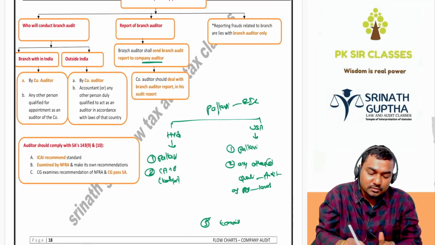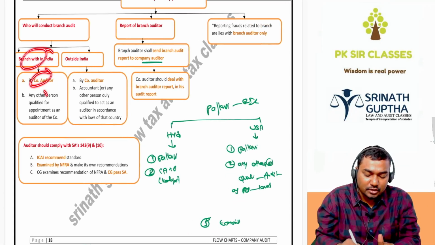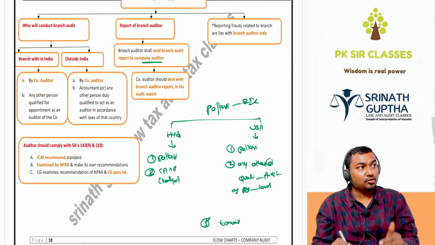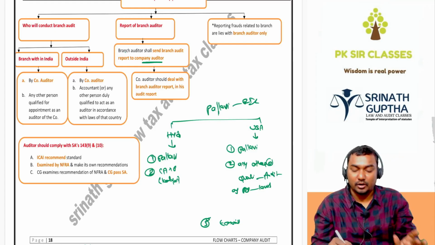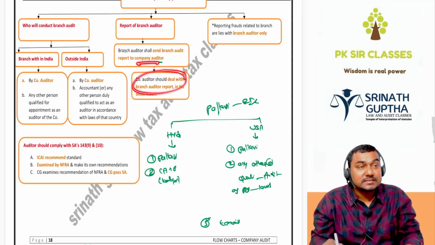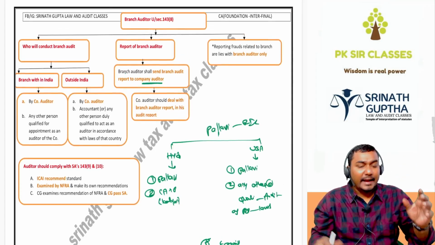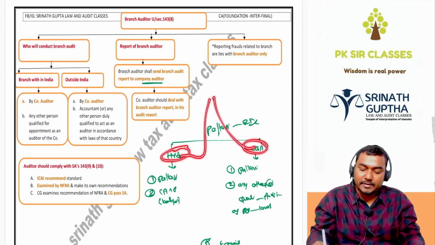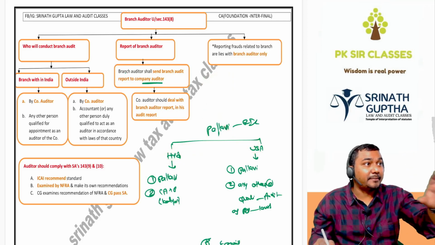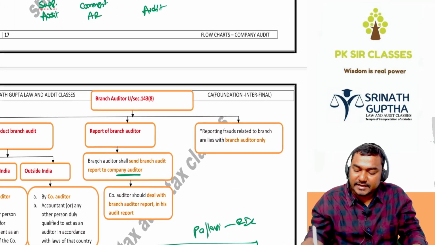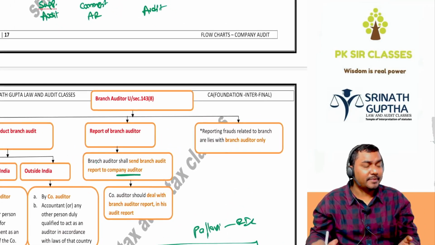Yes or no, sir? So branches in India: company auditor or any other qualified CA in practice. Branches outside India: company auditor or any other person qualified to do the audit as per the laws of such country will do the audit. The branch auditor shall forward the audit report to the company auditor, and the company auditor will utilize the branch audit report in his report. If in a particular branch one fraud is there, who has to inform the central government about the fraud? The branch auditor, but not the company auditor. This type of question comes in the exam. Reporting of frauds related to a branch lies with the branch auditor but not with the company auditor.